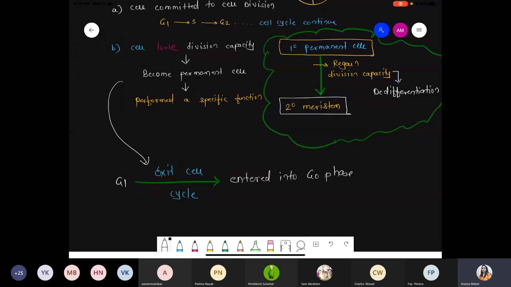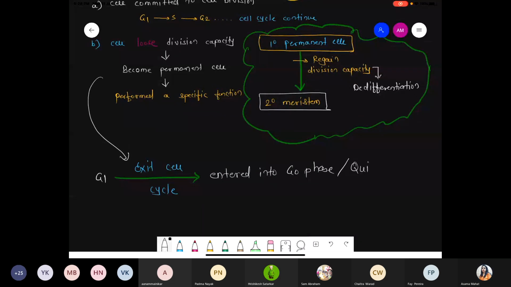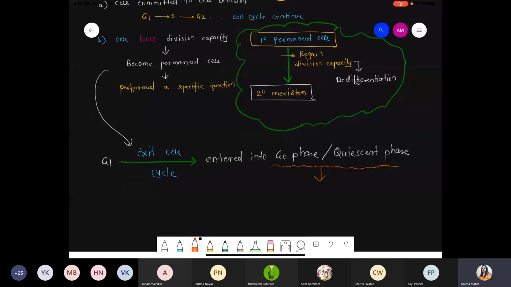G0 phase. And that G0 phase is also called the quiescent phase. These are also called which phase? That is quiescent phase. So please remember, when we are using the quiescent phase or the G0 phase, it means that the cell is metabolically active.